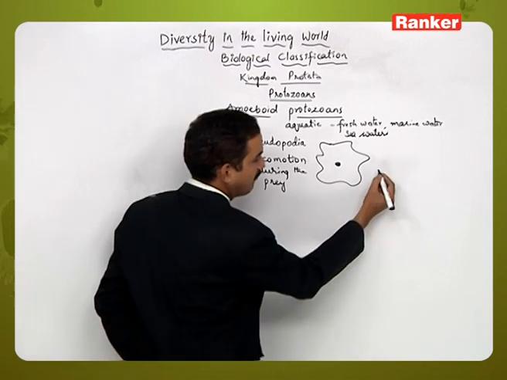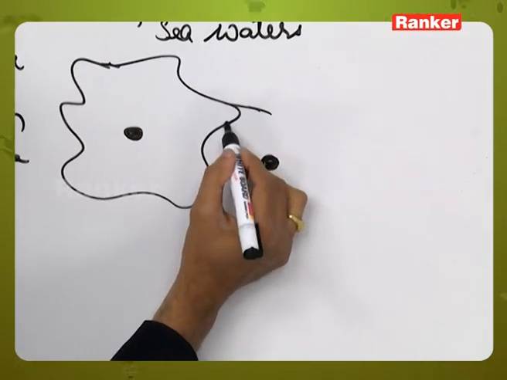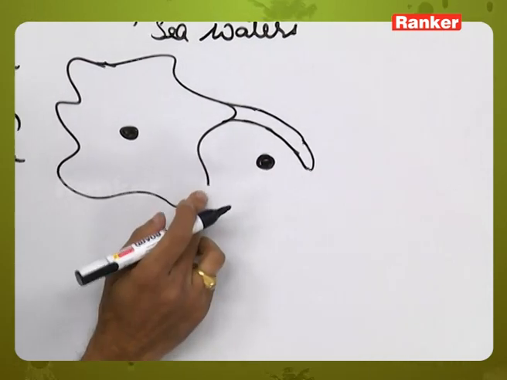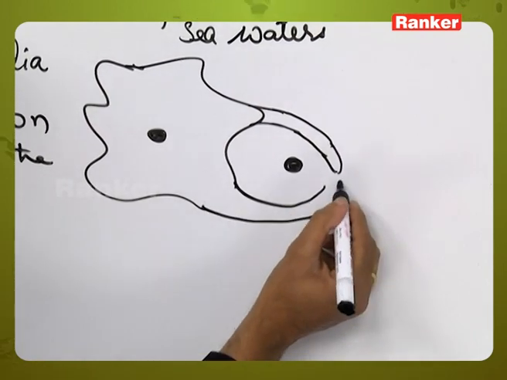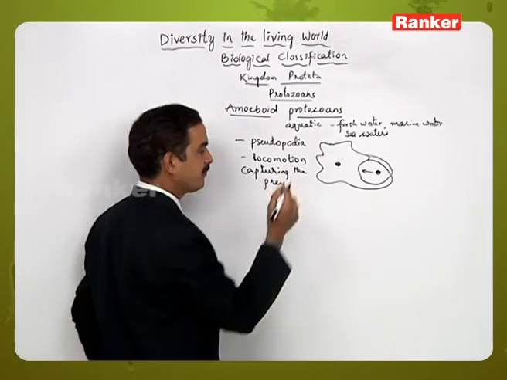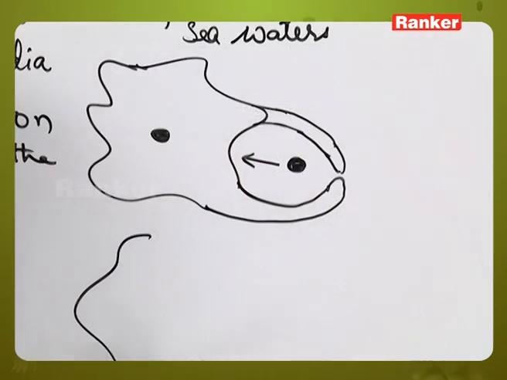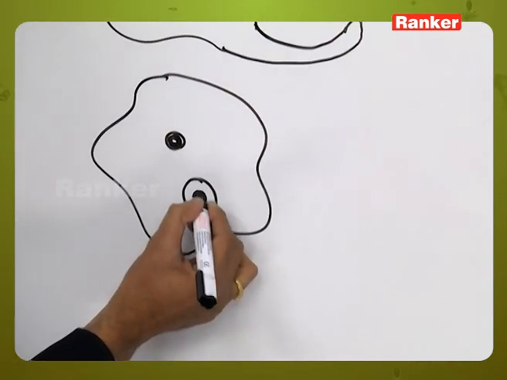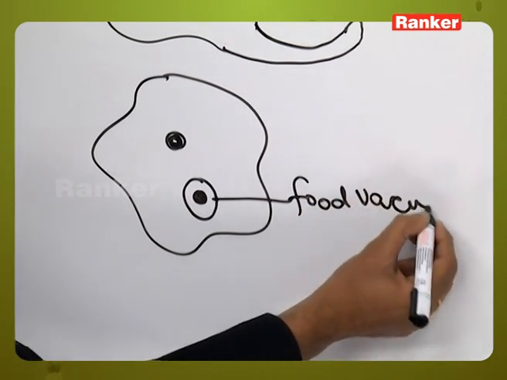For example, if the food material is present somewhere here, the protrusions of the cytoplasm will gradually protrude and form a covering-like structure around it, and push this food material into the cytoplasmic content. Now the nucleus is present here, and along with it the food material is also present, that is, a food vacuole is formed.